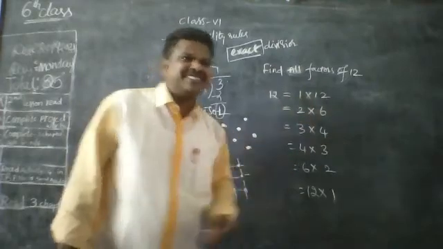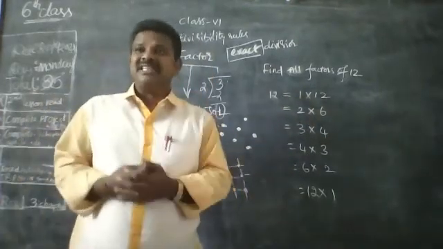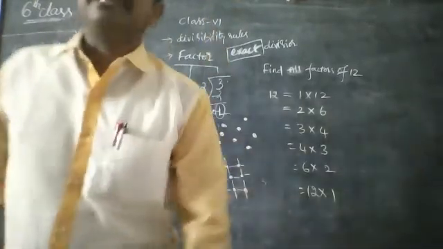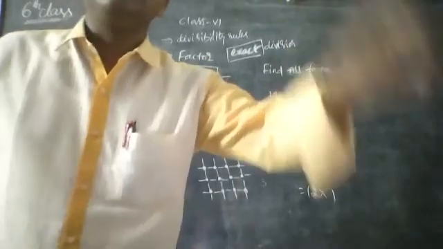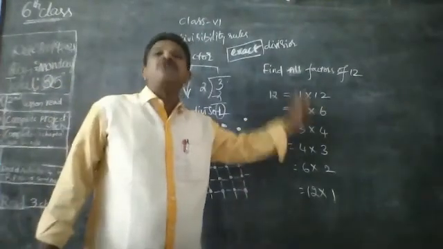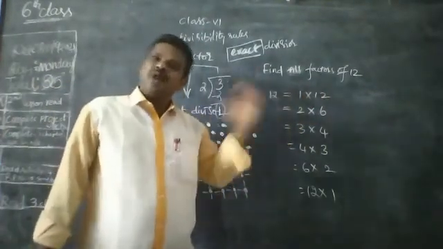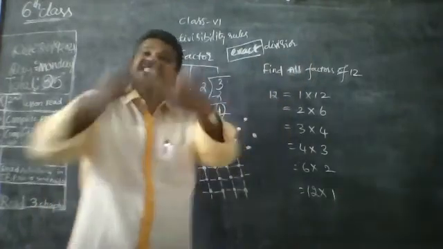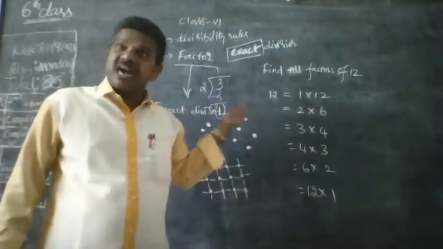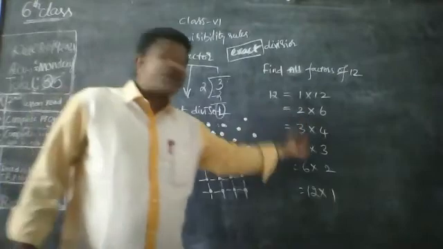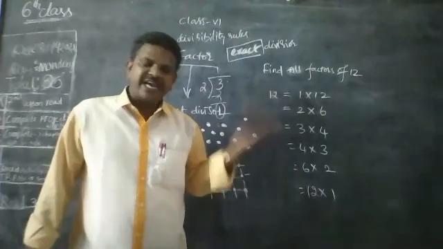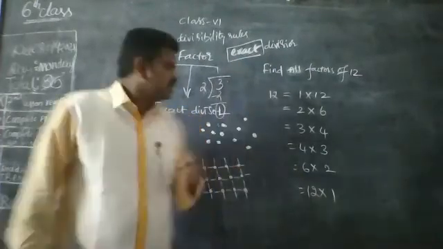3 fours are 12. And why I'm asking all these things? Factors are nothing but divisors. What divisors are they? Exact divisors. Now, first possibility 1 twelve is 12. 1 and 12 both are factors. Next possibility 2 sixes are 12. 2 is a factor and 6 is also a factor. Next 3 fours are 12. 3 is also a factor of 12 and 4 is also a factor of 12. Next 4 threes.